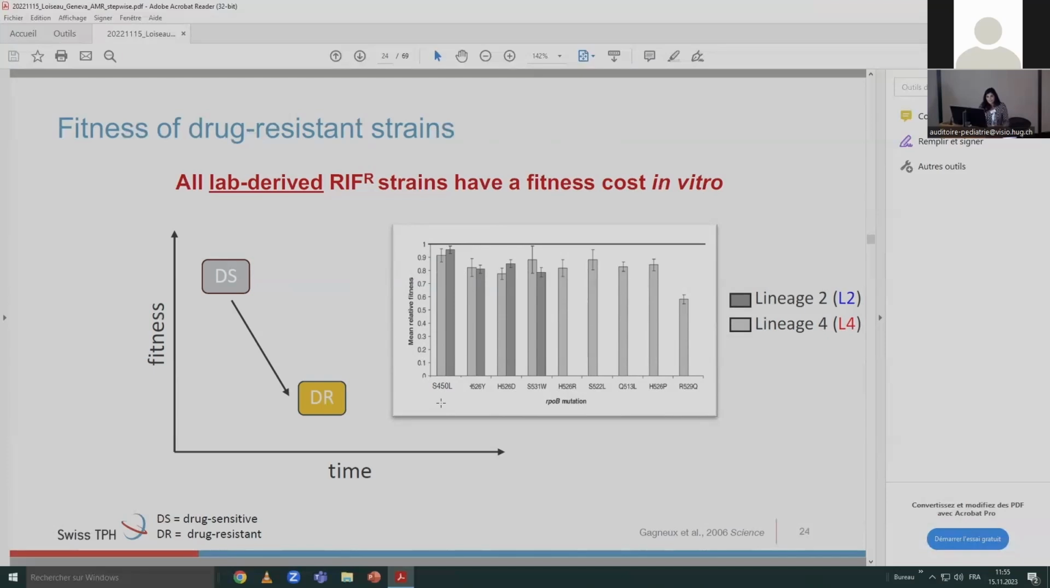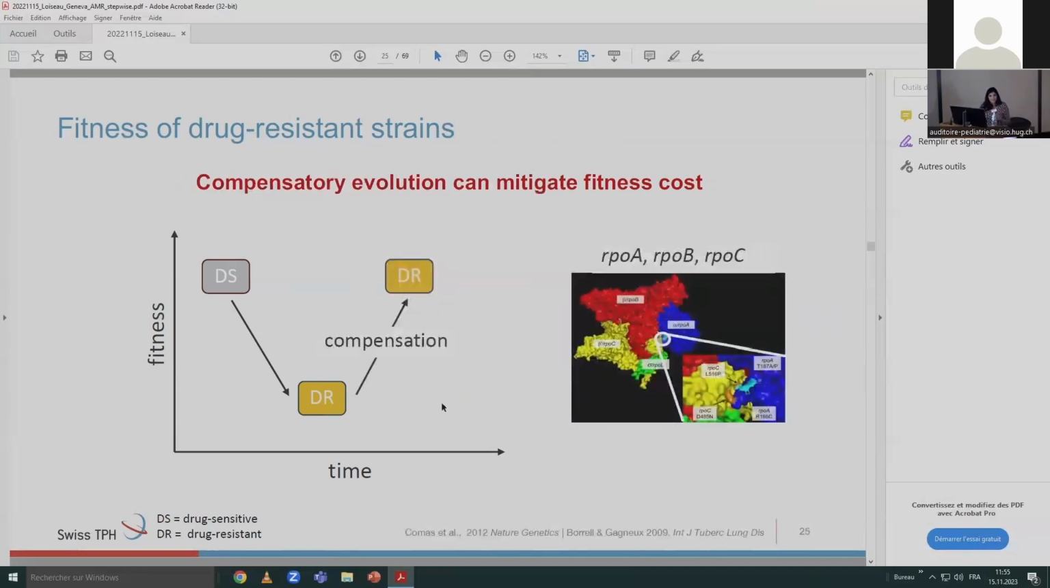Of course, bacteria evolve strategies to mitigate the effect of the cost of resistance, and they're able to evolve secondary mutations called compensatory mutations. And these have been shown in vitro to mitigate the cost of resistance. For rifampicin, for RPOB resistance mutations, we find these compensatory mutations in RPOA, B, C, which are the 3 subunits of the RNA polymerase.